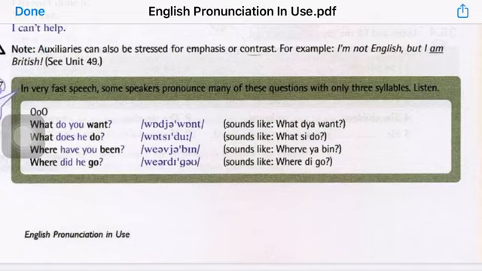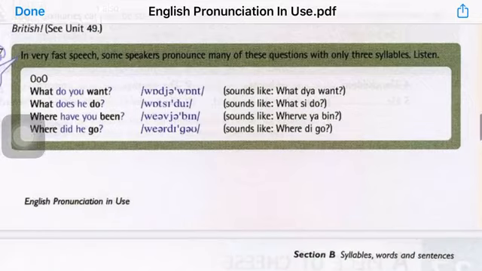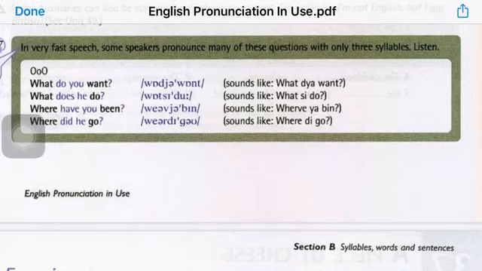So in very fast speech, some speakers pronounce many of these questions with only 3 syllables. Now back to the first case where we don't stress the auxiliaries. What do you want? In fast speech, in conversation, even though they have 4 words, each word with a single syllable, which should be pronounced with 4 syllables, native speakers tend to pronounce these sentences as 3 syllables only, rather than 4. So how do they say it?